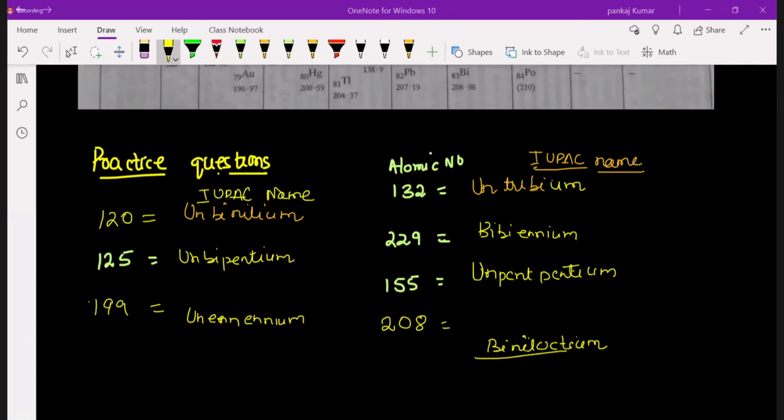IUPAC gave the names after the scientists who found these new elements, because they want to remember the scientist. So they named the element after the scientist. But it will not come in the examination. Don't worry, they won't ask you in the examination.